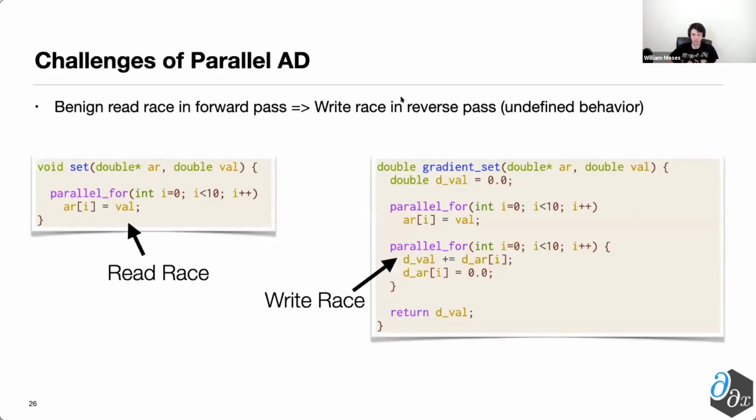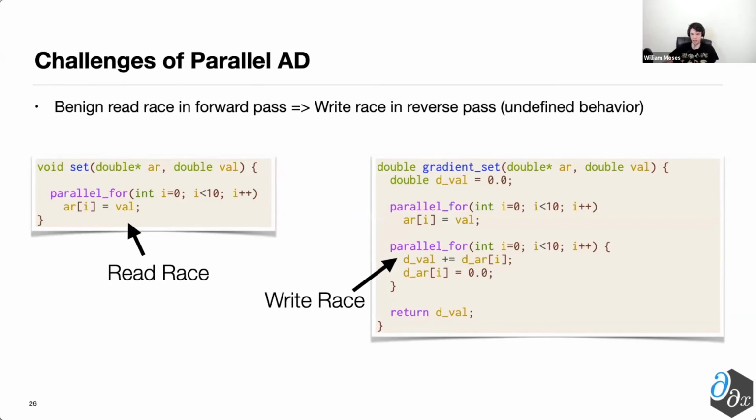From here, I'm going to talk a little bit about some ongoing work, which is in submission, about how Enzyme goes to differentiate both parallel code as well as CUDA code. And it turns out that differentiating parallel code comes with some additional caveats and additional complications. So specifically, if we consider the code on the left, which effectively sets 10 values inside of an array to be some individual value passed in.